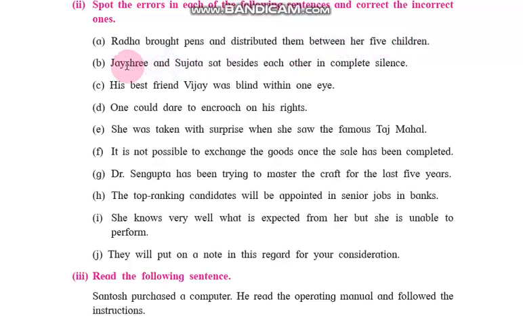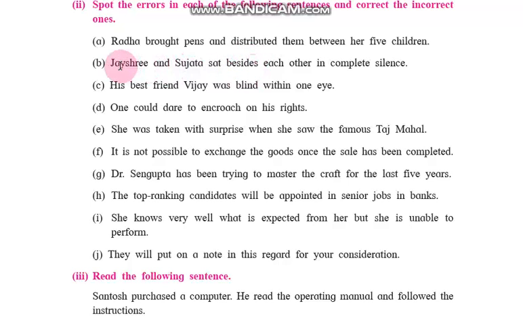Okay. Jayashree and Sujata sat besides each other in complete silence. Not besides.